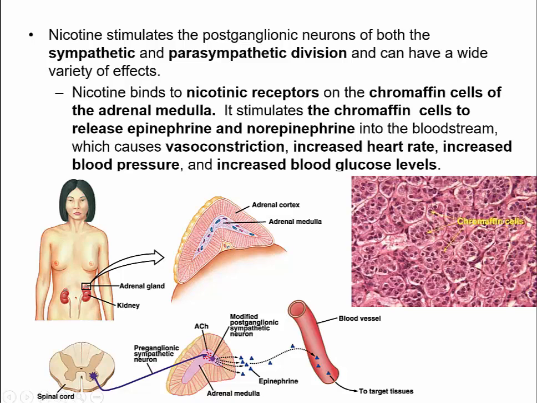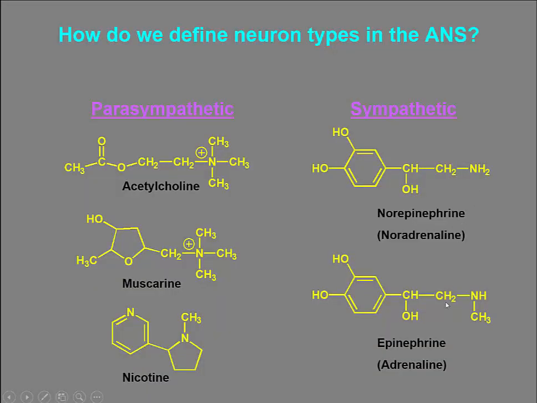However, where you see one of the biggest effects is that nicotine binds to nicotinic receptors on the chromaffin cells of the adrenal medulla. It stimulates the chromaffin cells to release epinephrine and norepinephrine into the bloodstream, which causes vasoconstriction, increased heart rate, increased blood pressure, and increased blood glucose levels. So if you look at norepinephrine and epinephrine, they're really close together. In fact, the only difference between these two is that epinephrine has an extra CH3 group here attached to the amino group. Here's acetylcholine, here's muscarine and nicotine, the structure of those chemicals.